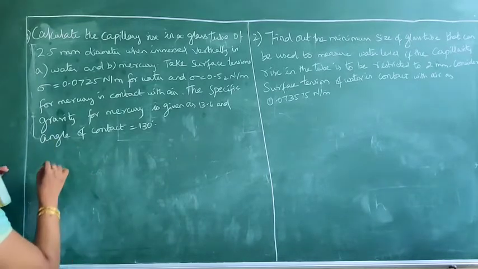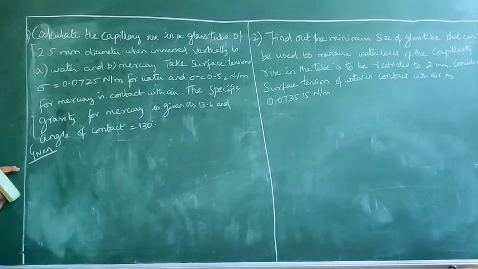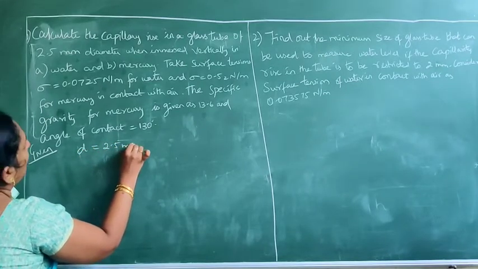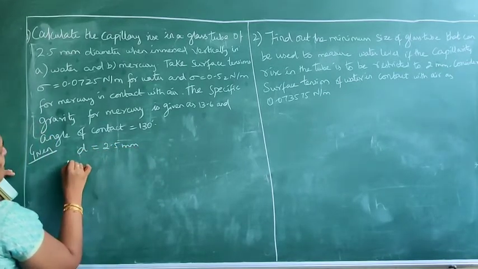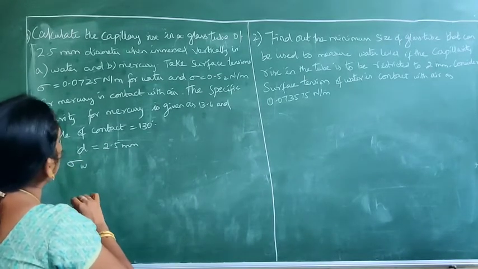So whenever such a problem is given, first what is your job? To write out the given details. So they have given both for the case of mercury and water. The diameter of the tube is given as 2.5 mm. Surface tension σ is given with respect to water as well as with respect to mercury.